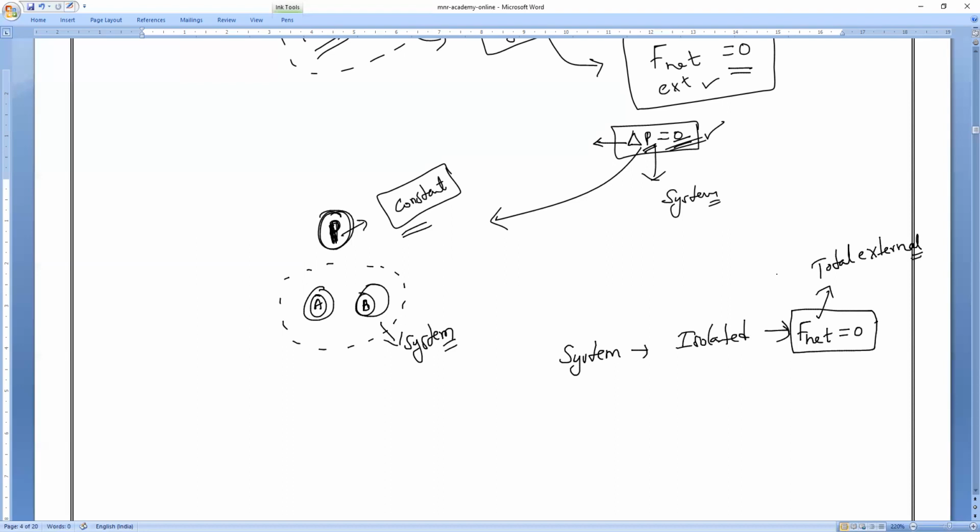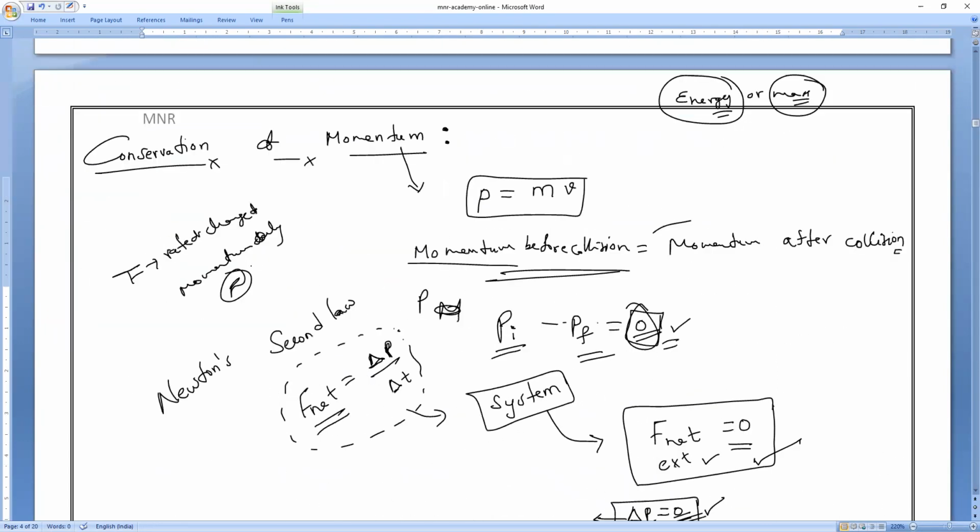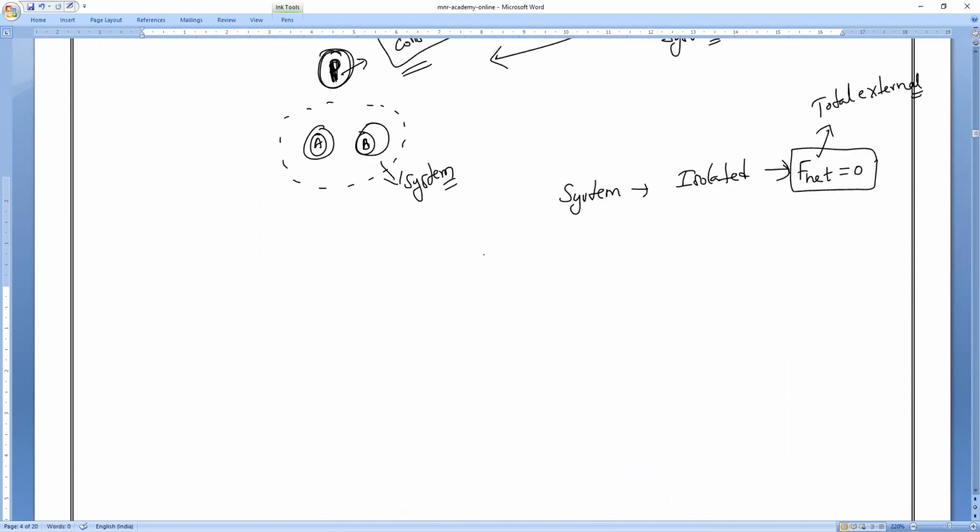That is what we call the law of conservation of momentum. F net, the external force exerting on a system, is always equal to 0. That is called conservation of momentum. Momentum before collision is equal to momentum after collision. If I do that, what is the change in momentum? Zero. So P always remains constant.